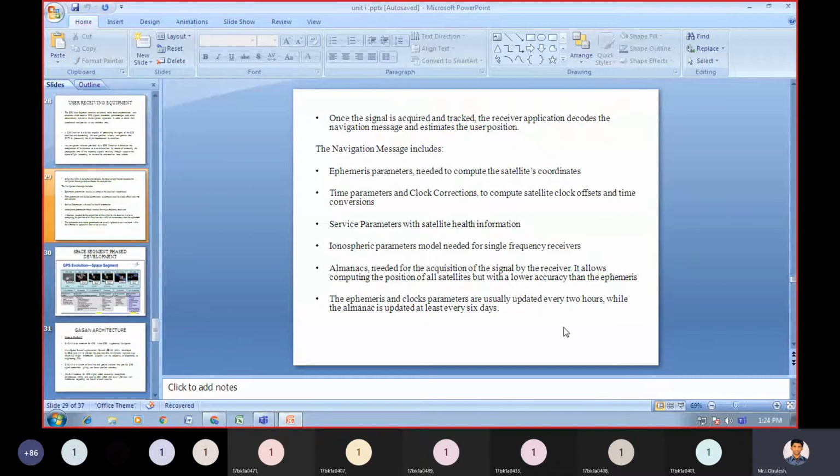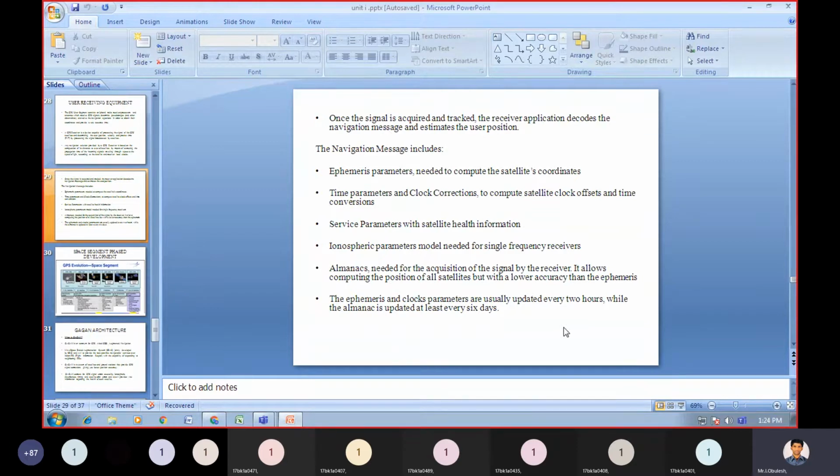Once the signal is acquired and tracked, the receiver application decodes the navigation message and estimates the user position.